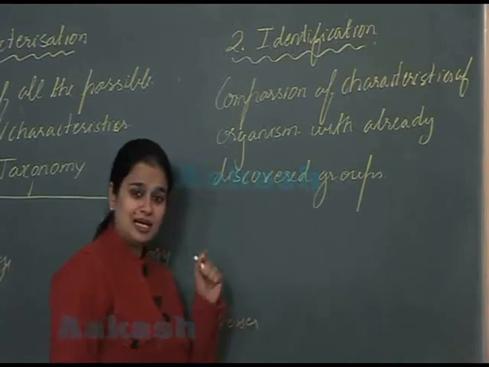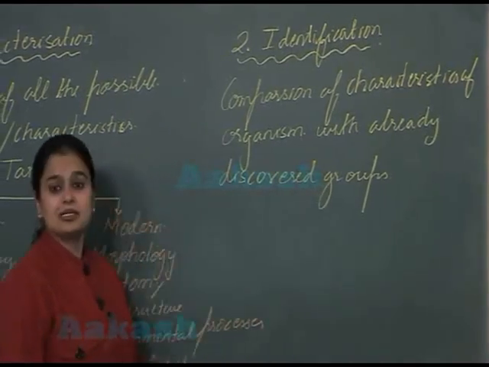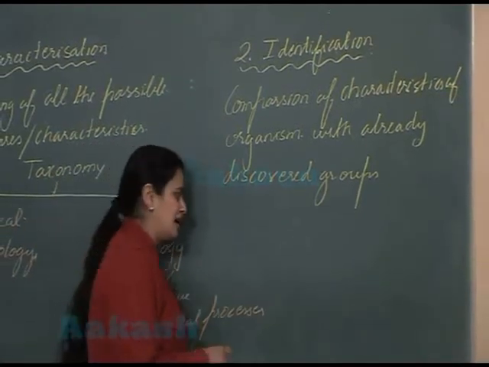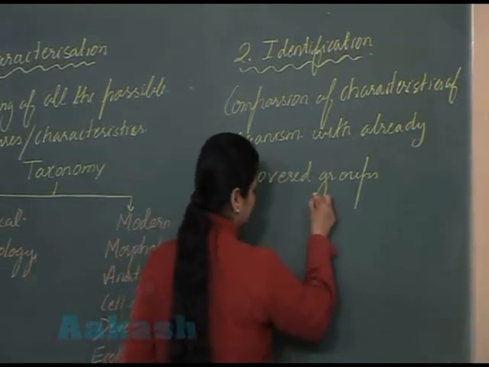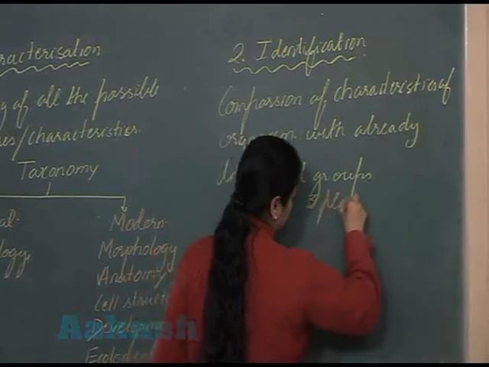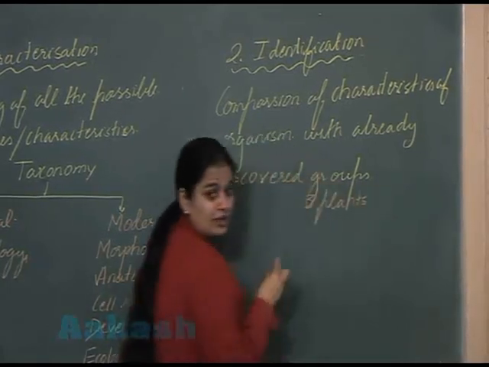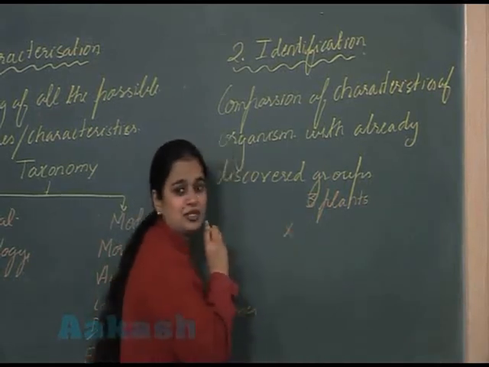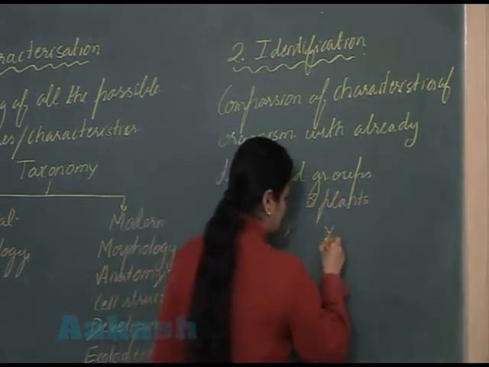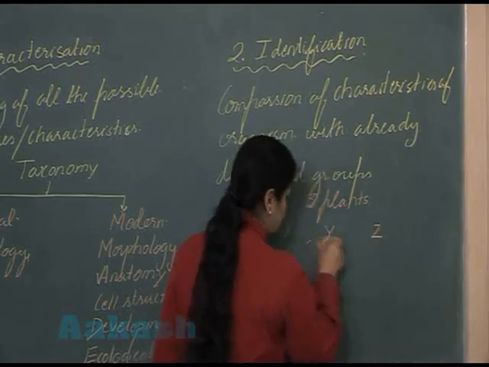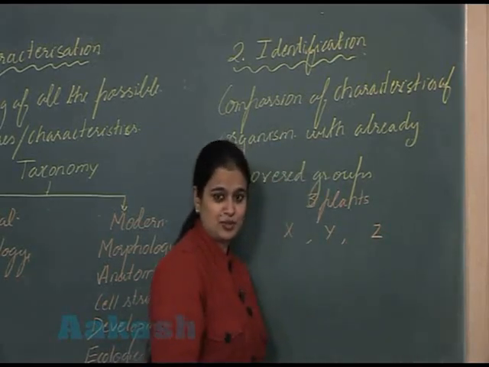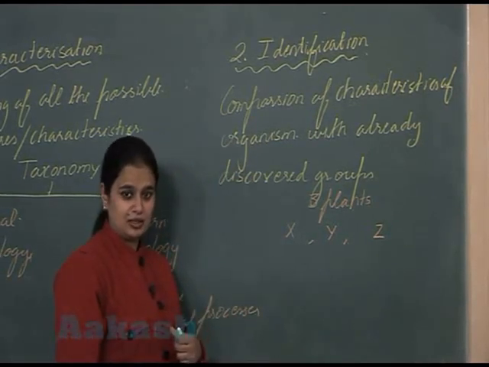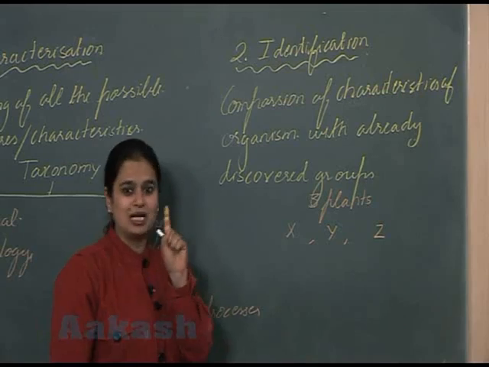Now to explain the identification, I am citing one example here. Let's say there are three different plants. They belong to three species, plant species X, Y, Z. And in the locality I surveyed, I obtained one plant from there.